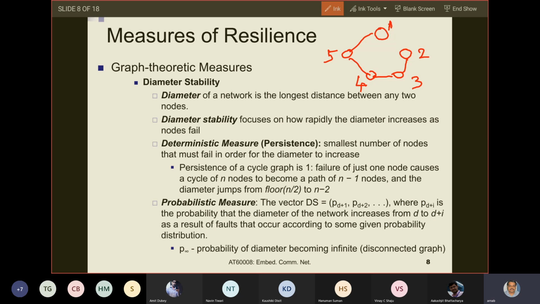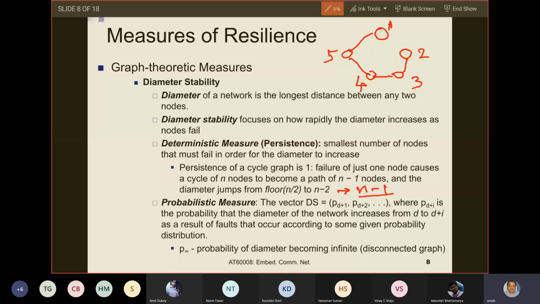Just a minute. Path of n minus 1 nodes. So 1, 2, 3, 4. Oh, it should be n minus 1, right? Yes. So if I make it n minus 1, is it okay with you? Yes, sir. And if you don't delete the link between 1 and 2, how it was floor of n by 2, the diameter? Yes.